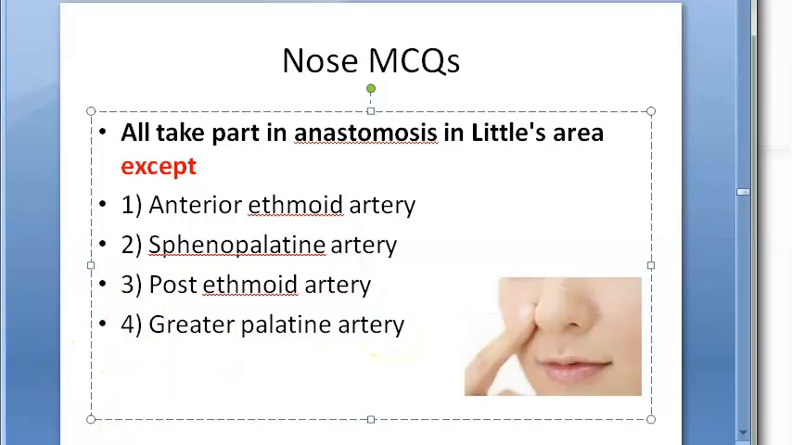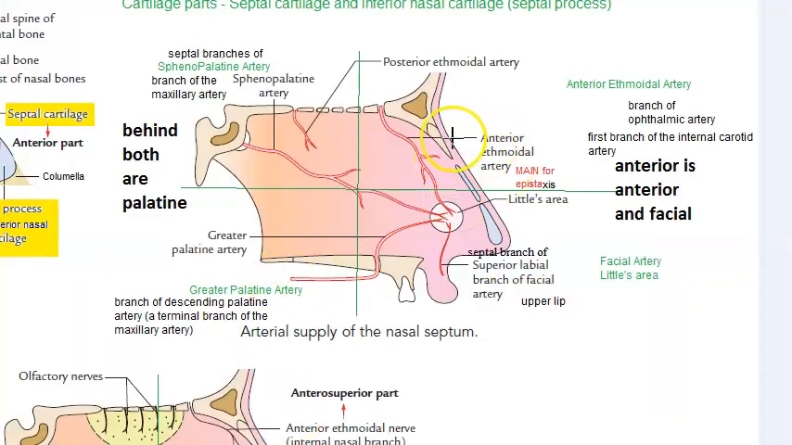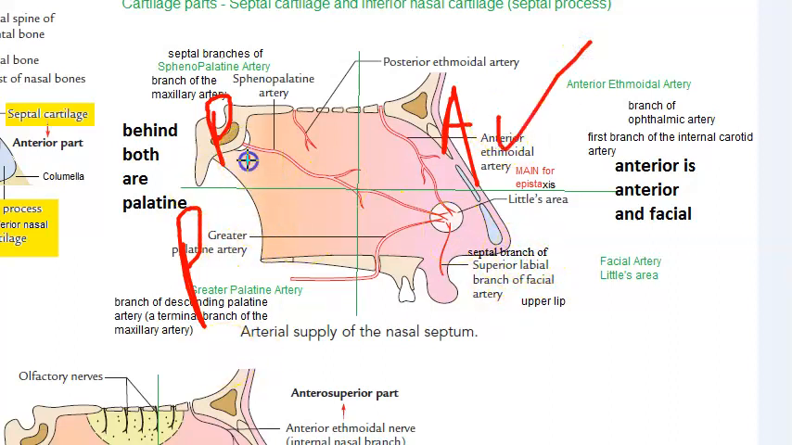What is the option? So we have anterior. In the anterior, you have anterior ethmoidal artery. Behind, posterior, you have P and P, that is spinopalatine artery and greater palatine artery. Here you have the facial artery, that is the superior labial branch of facial artery, isn't it? So, anterior ethmoidal artery, spinopalatine artery, greater palatine artery.